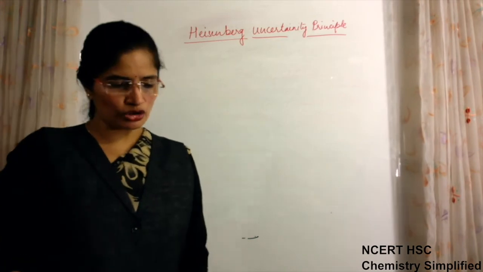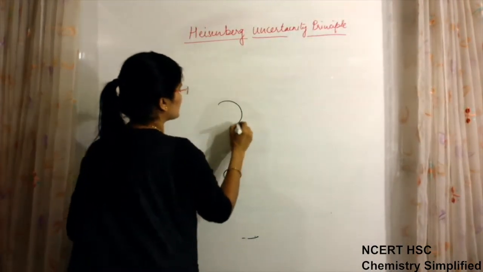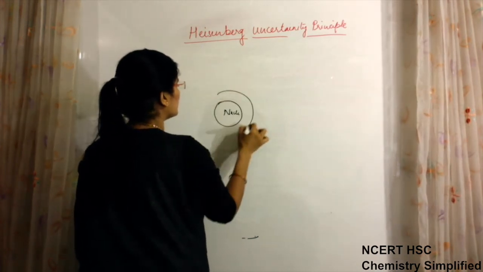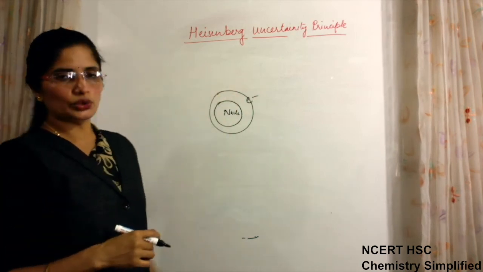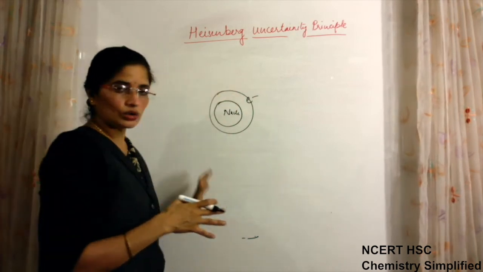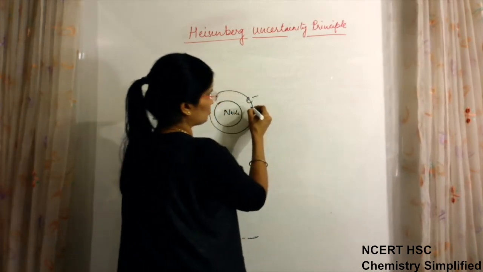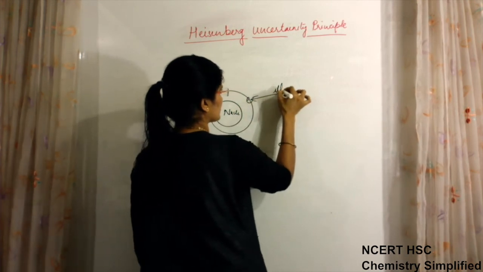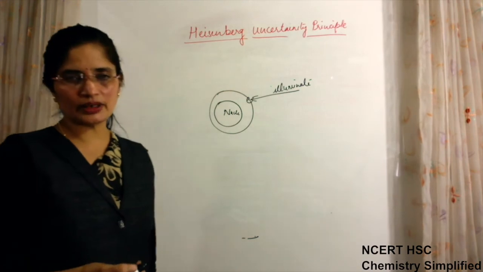Now if we want to know the position of any object, suppose this is the nucleus and the electron is present around the nucleus in an orbit. Till now the orbit concept was existing. So if we have to see any object, any particle, then we have to illuminate it. Means we have to throw light on it. Then only it will be visible.